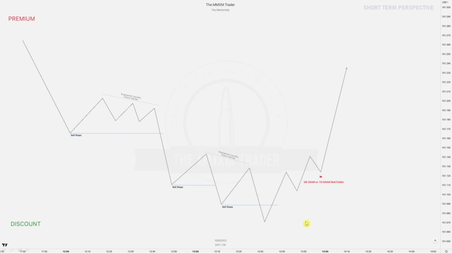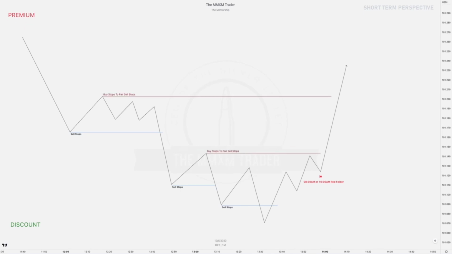and then let's look, when is that news event, right? We've got that 8:30 or 10 a.m. news folder, and then we look for, did sell stops get raided prior to the news? If yes, then it's highly likely the news will just go one direction and shoot up, right? And we can see that over here. We already ran significant sell stops before that news release, and we have engineered liquidity above market price, right? So it's highly likely price will just continue up and take those buy stops and not go down once again. So this is a continuation scenario.